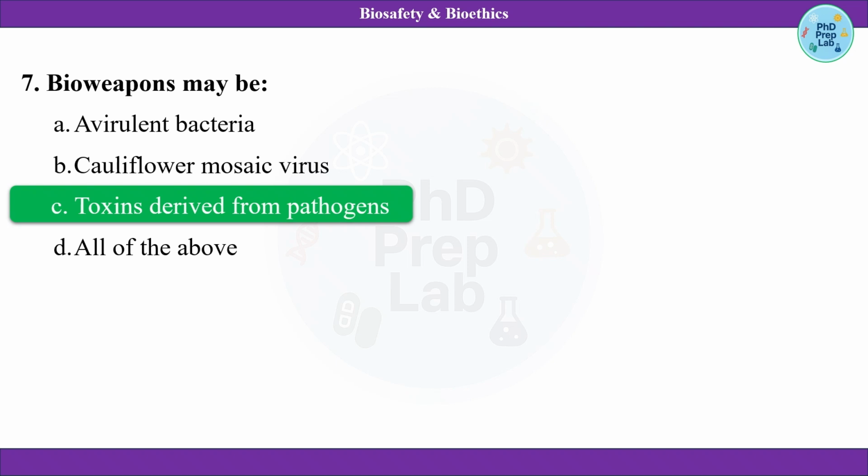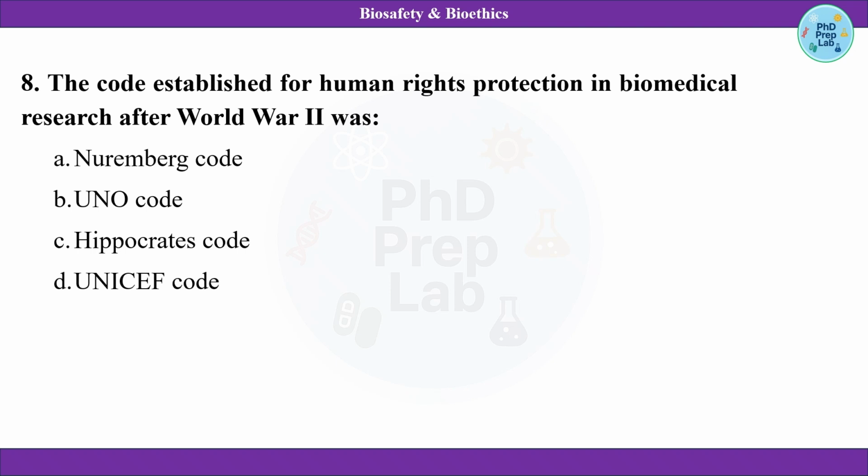So that's the answer. Now the next question here is the code established for human rights protection in biomedical research after World War II was. The Nuremberg Code, UNO Code, Hippocrates Code, UNICEF Code. So this is again an information-based question. So there is this direct answer. The answer would be Nuremberg Code. Now make sure that you know about Nuremberg Code, UNO Code, Hippocrates Code, UNICEF Code.